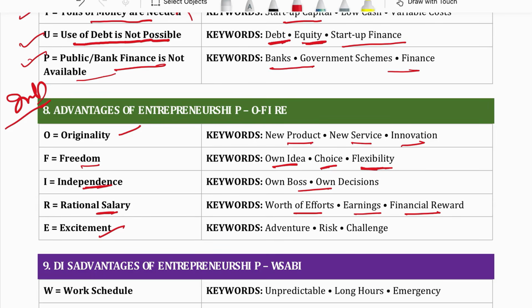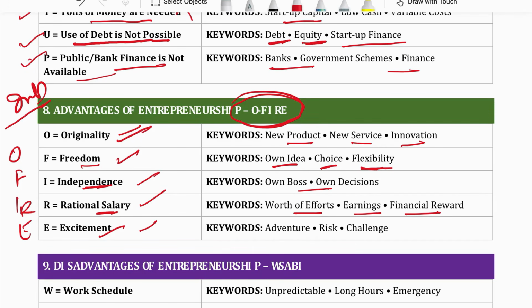So for advantages, our magic term is OFIRE. Remember the term OFIRE, this is our magic word. O for originality. You get to know the new product, new service and innovation. F for freedom. Entrepreneur gets his own idea, choice and flexibility. I for independence. Entrepreneur is his own boss. R for rational salary. More work, more money.